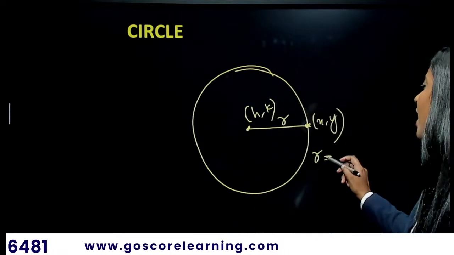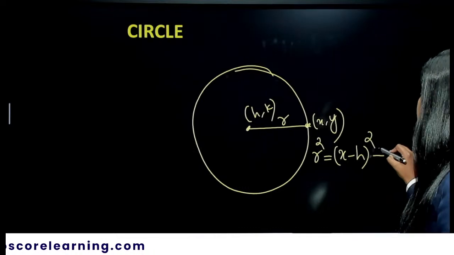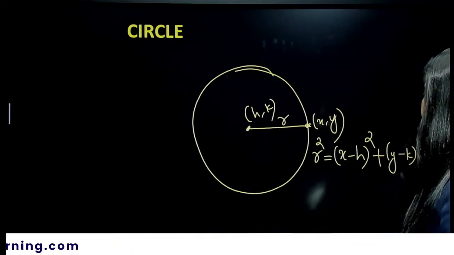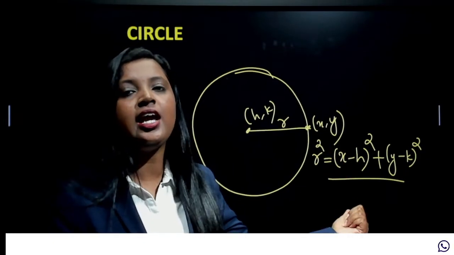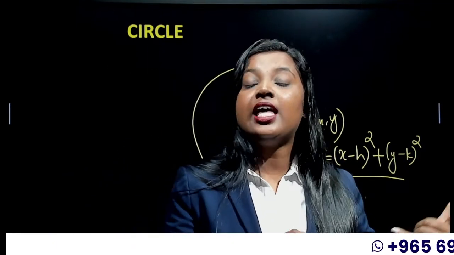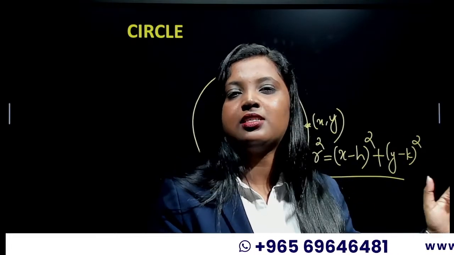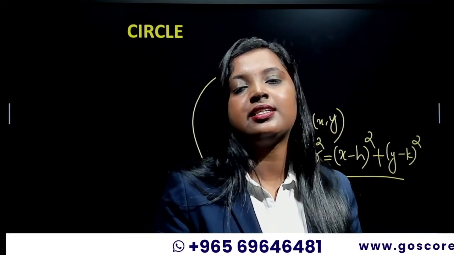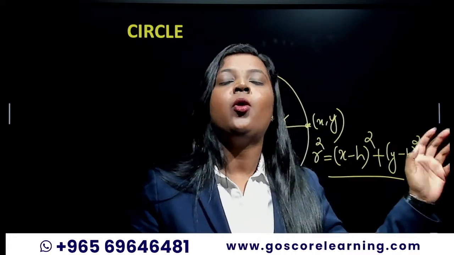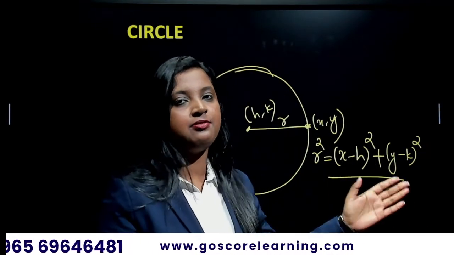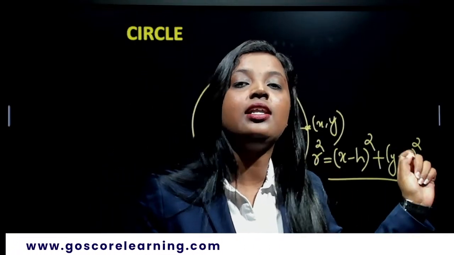So r squared will be equal to (x minus h) the whole square plus (y minus k) the whole square. Did you see this before? Yes. In 11th grade, there is a chapter on conic sections. There you are learning this in great detail. You have an entire chapter discussing circles, ellipses, parabolas, and hyperbolas. And fortunately or unfortunately, we don't have hyperbolas here. We just have these three shapes. So this will be the equation of a circle having center (h, k).